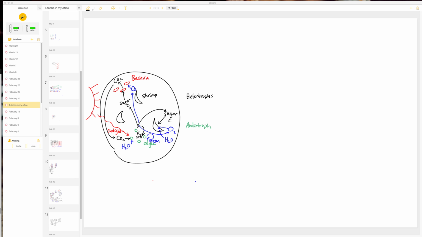Okay, and then the algae is providing the sugar source and the oxygen for our heterotrophs, but also for itself. Does that make sense? There's a lot of interconnections here. So I'm going to ask you some questions in a minute to make sure you got all that down.